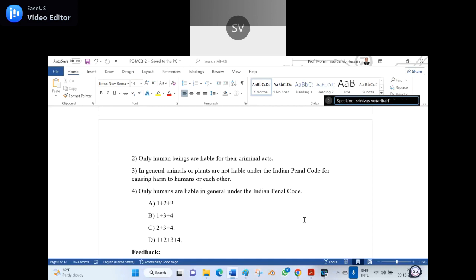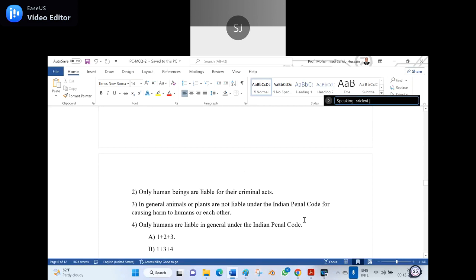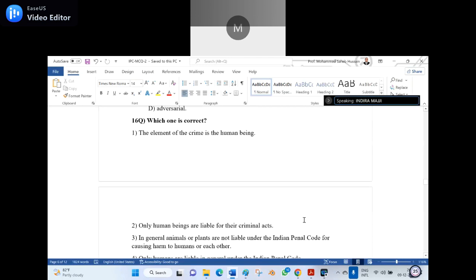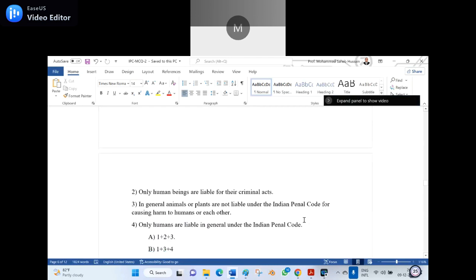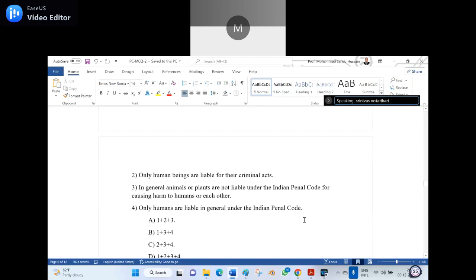Wrong. Option B, 1 plus 3 plus 4. I doubt, because let me check it one after another. The element of the crime is human being. Yes, it is acceptable. Only human beings are liable for their criminal acts. Yes, it is acceptable. So 1 plus 2 is acceptable, is it or not? Yes, sir.